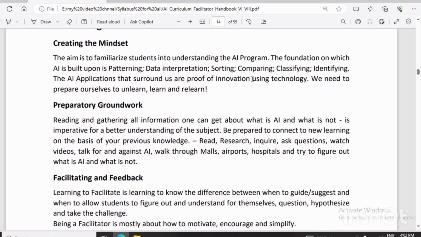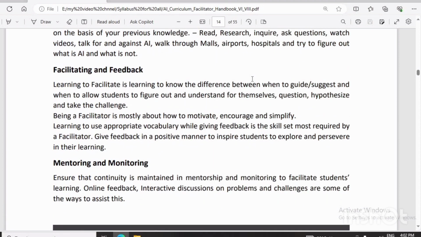Now facilitating and feedback. Learning to facilitate is learning to know the difference between when a guide suggests and when to allow the student to figure things out and understand themselves, question, form hypotheses, and take on challenges. So the student will gather the information, ask questions about that information, then create a hypothesis every time, then accept the challenges, whatever the challenges behind that. So these are all included in facilitating and feedback.